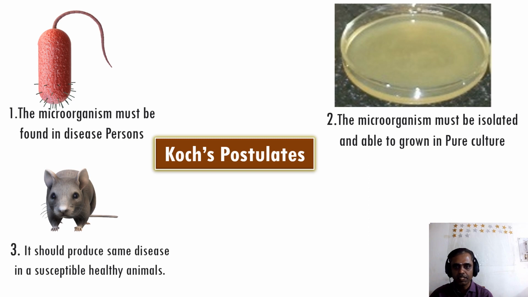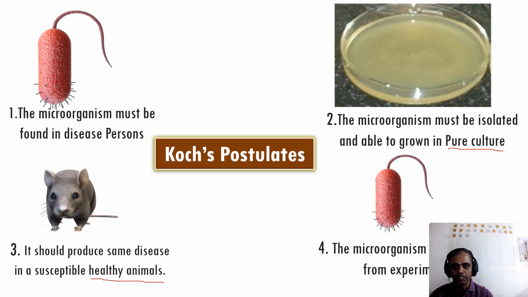The third criterion is that it should produce the same disease in susceptible healthy animals. From the pure culture we take the microorganism and inoculate it into healthy animals, and the animal should also produce the same disease, signs and symptoms that we have studied in the human. That is the third one. The fourth: the same microorganism must be re-isolated from the experimental animal.